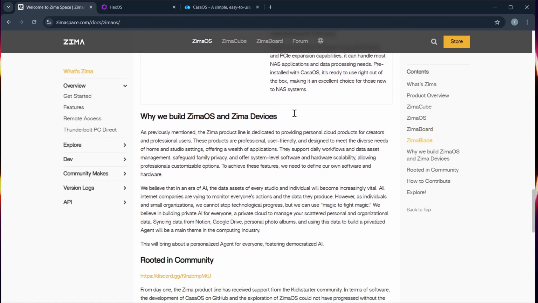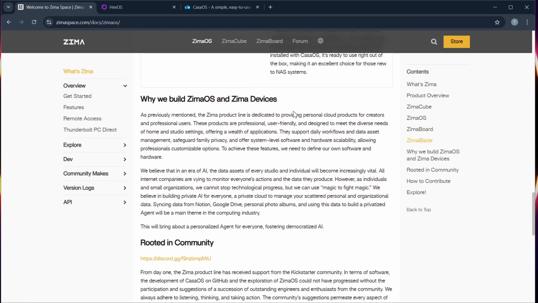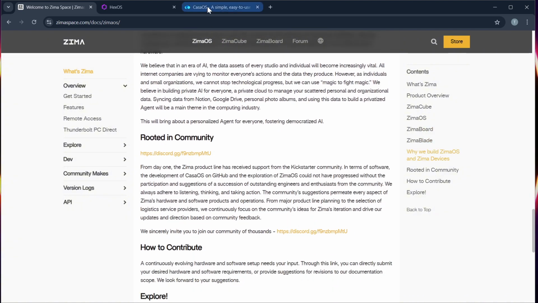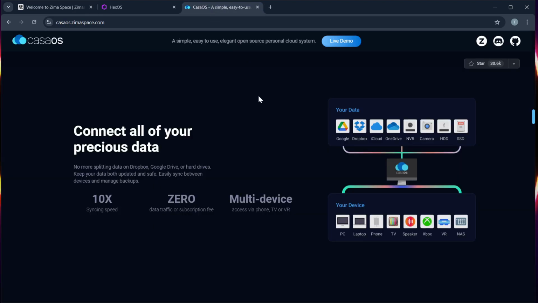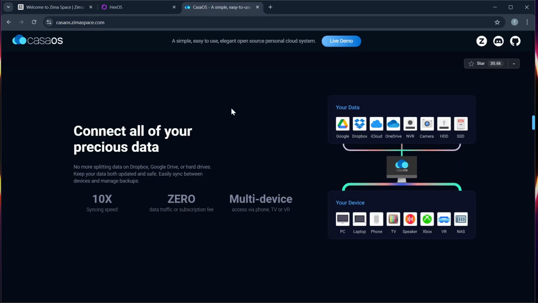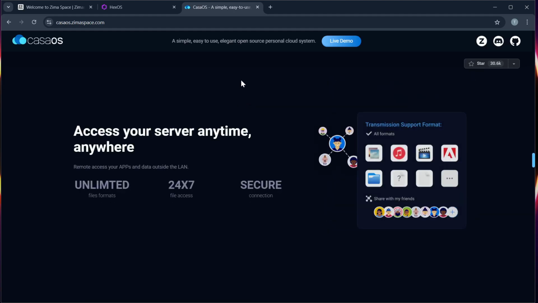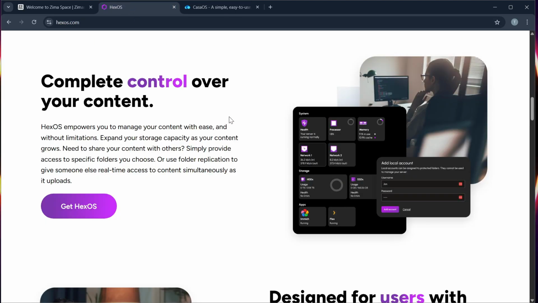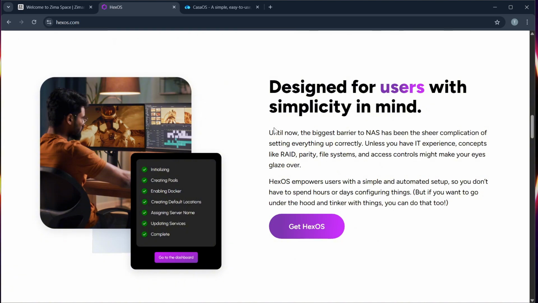ZimaOS is best for performance optimization and multi-user access, while CasaOS is lighter. It runs smoothly on older hardware, and HexOS sits in the middle, balancing usability and speed even for NAS functions. Number 5, community and development.